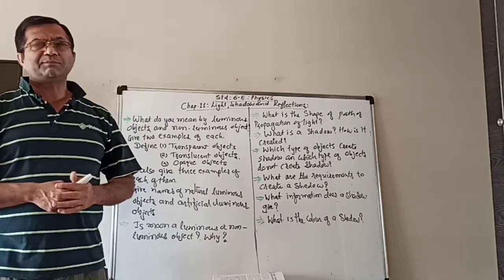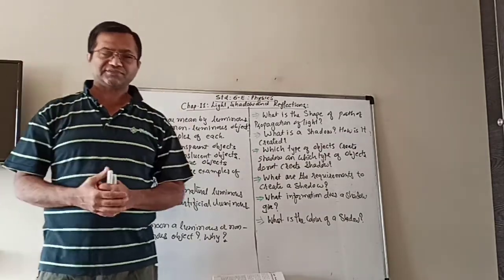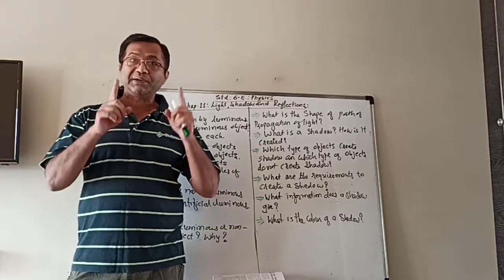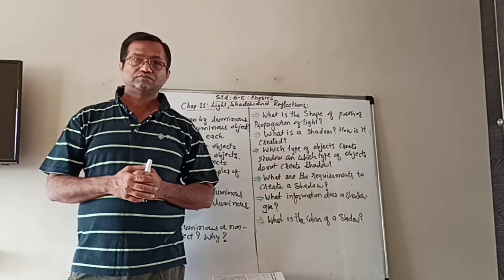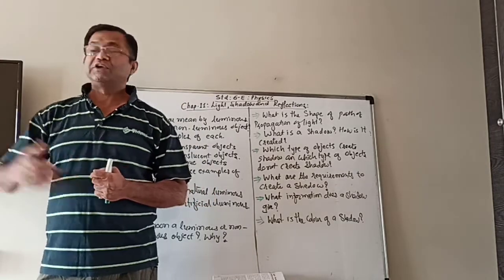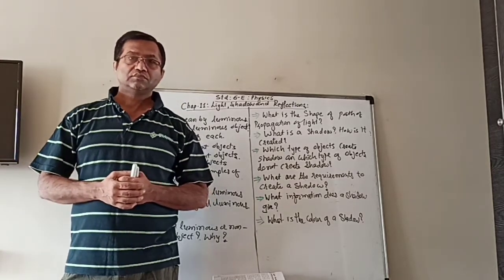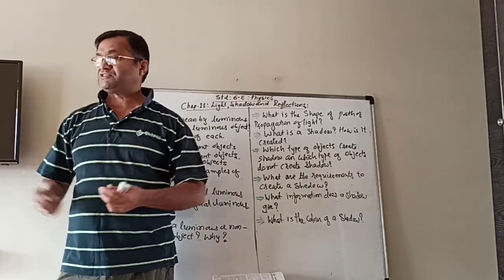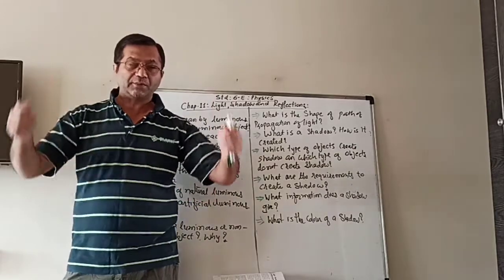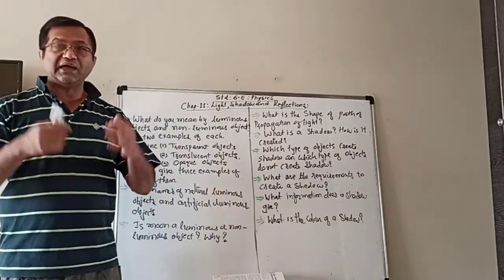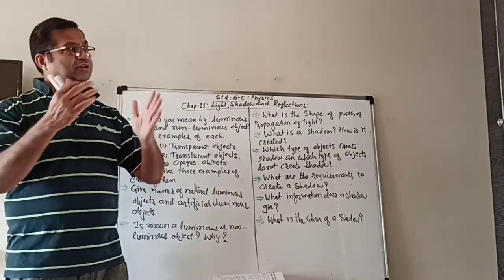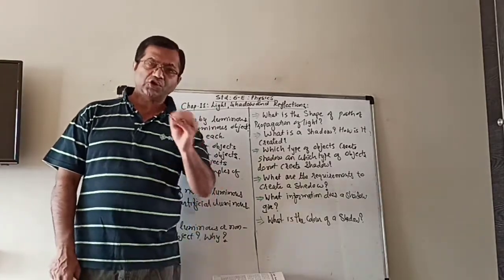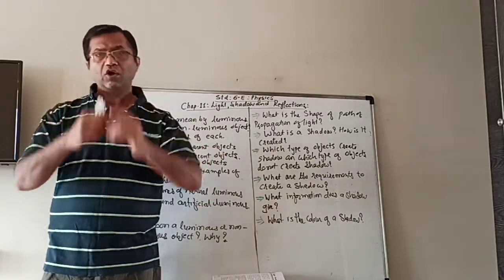Take a piece of plain glass, not mirror glass, plain glass from which you make the windows, or like in the offices, the doors are also made of glass. Then through the glass, try to see the objects around you and note your observation. Will you be able to see them or not?